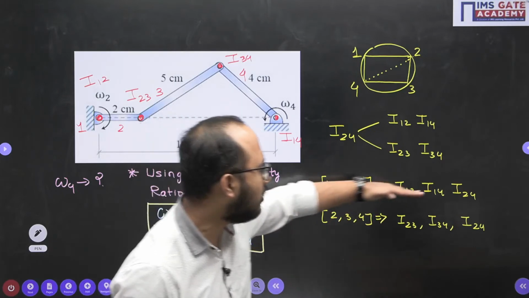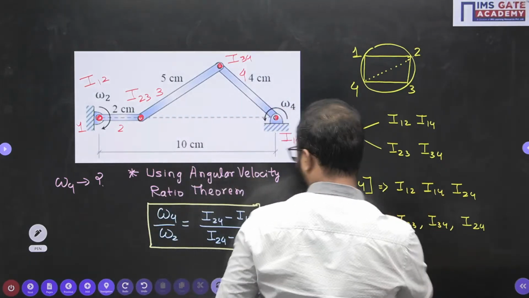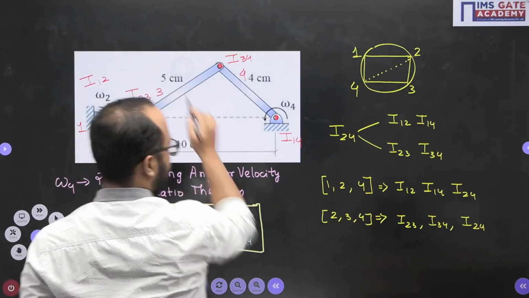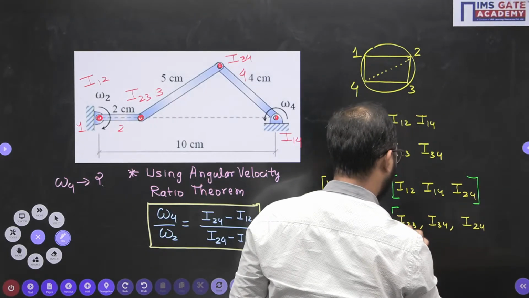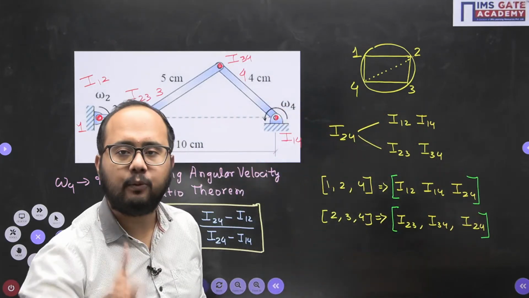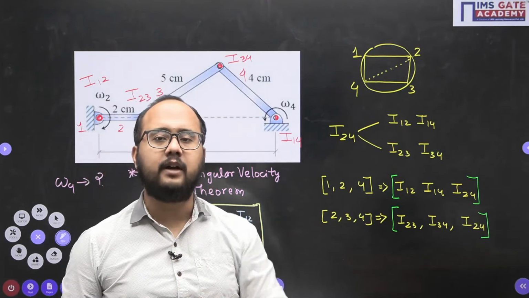Now, what is the common thing between these two lines? You need to draw one line using these I centers, and another line using those I centers. In both lines, I24 is a common point. So wherever the two lines intersect, that point will be I24.